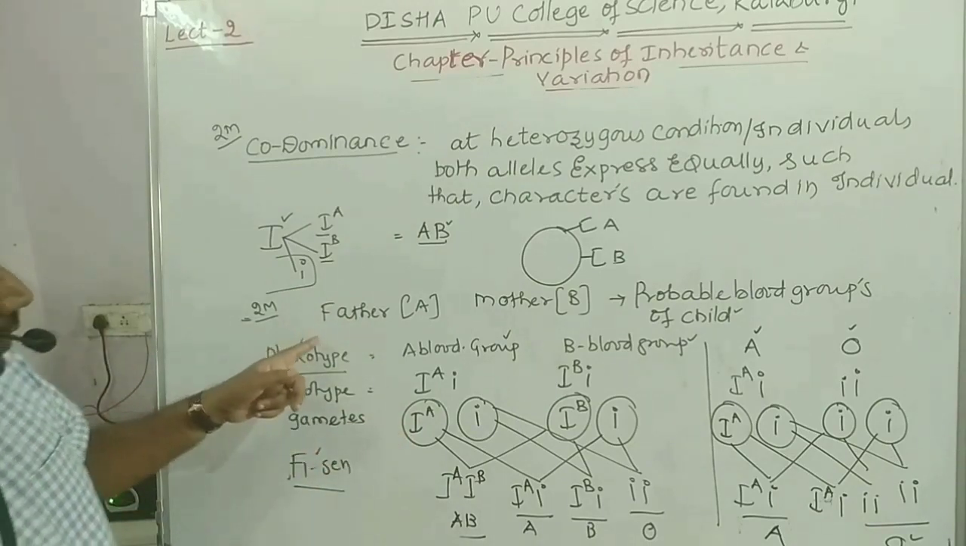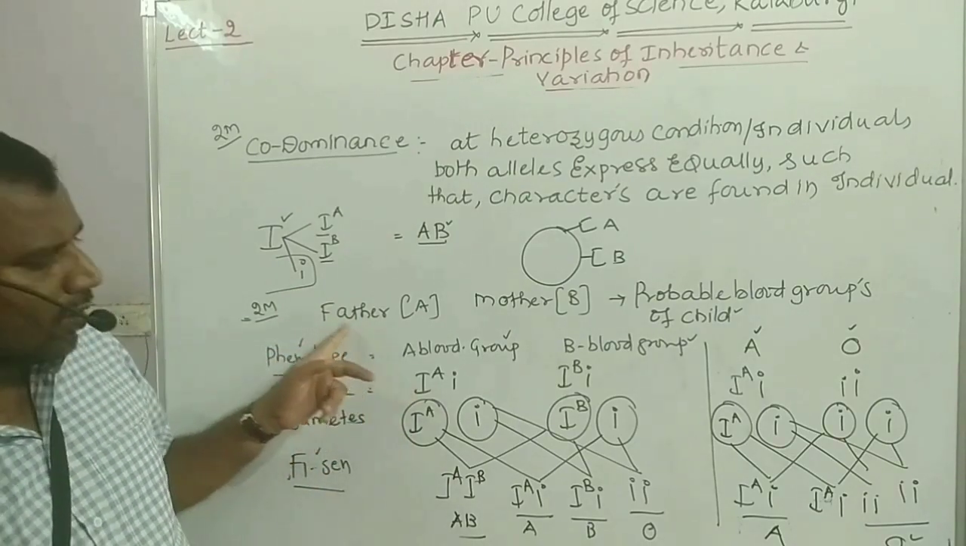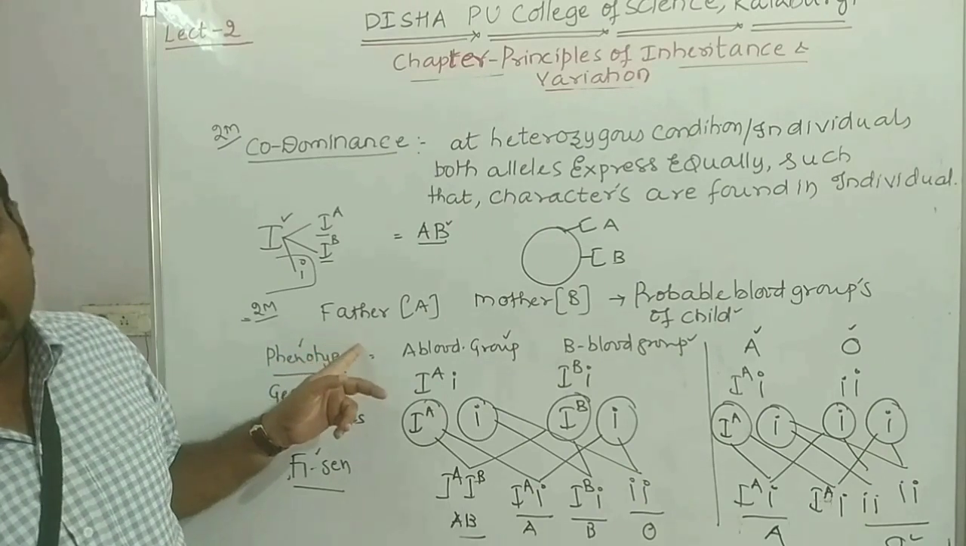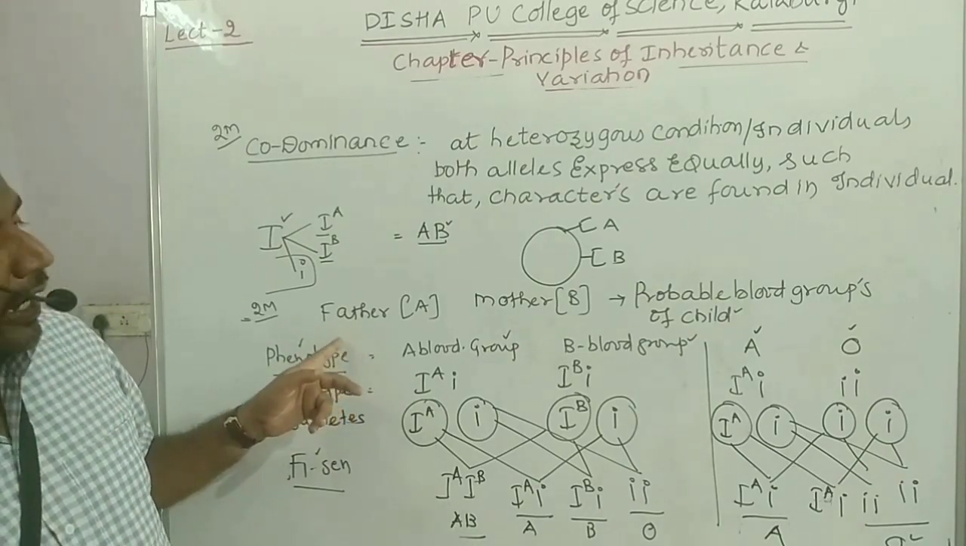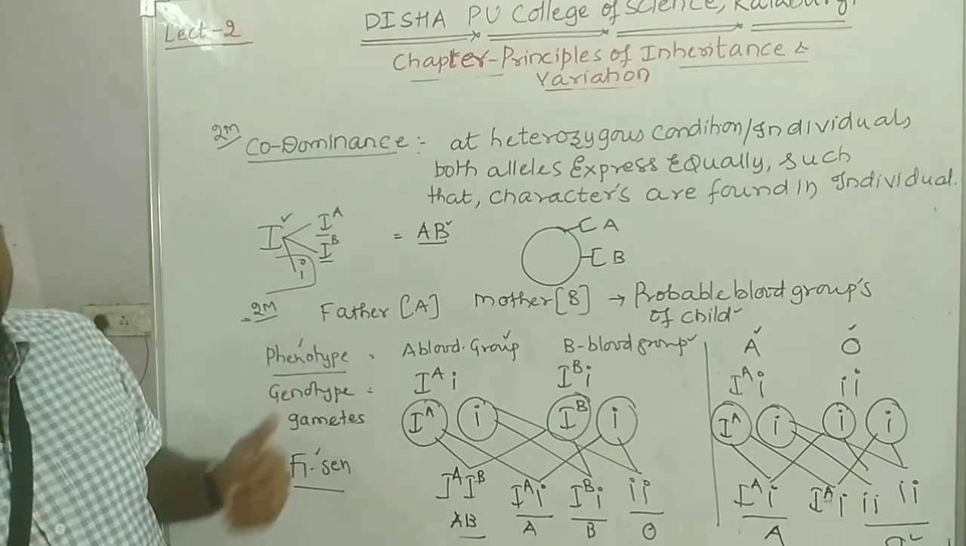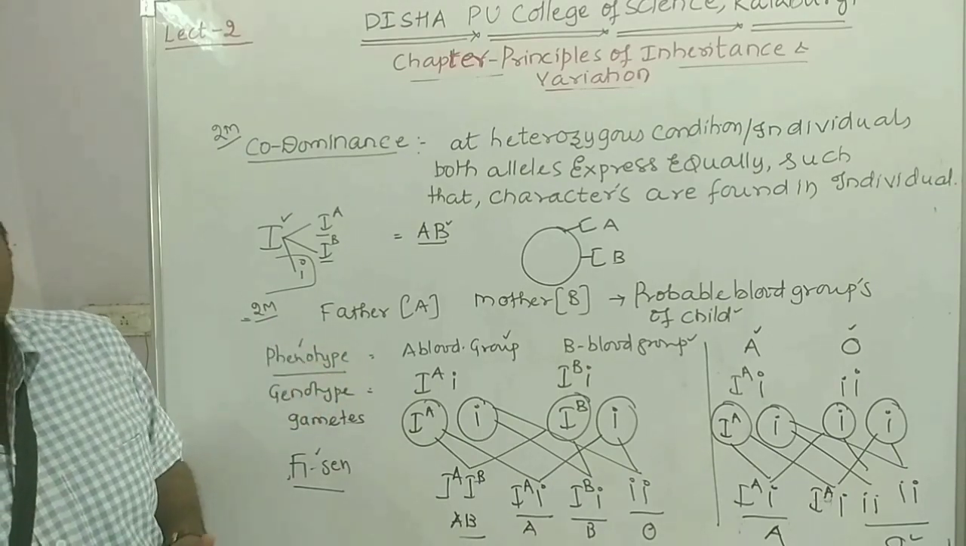So this one, don't forget. This has been asked many times in previous papers. The parents having A and B blood group, what are the possible blood groups in their children?